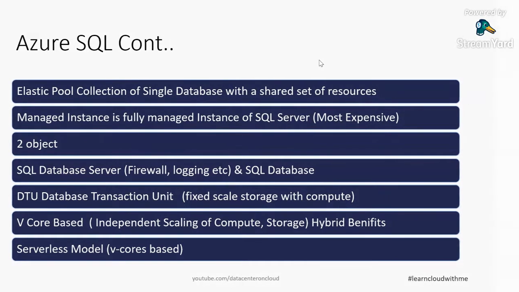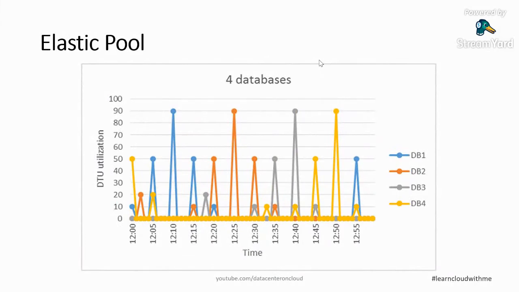SQL is there, right? So this is something, the elastic pool I was talking about. This is the diagram. I took it from Microsoft Azure documentation. Let's say there are four databases, and we put them in that logical server container, and you can see we can define which database we can give more power or DPUs. Let's say database one is a little bit highly loaded on this timeline, and we want it to consume most of the power, so we can define it easily. We will see this in the demo.